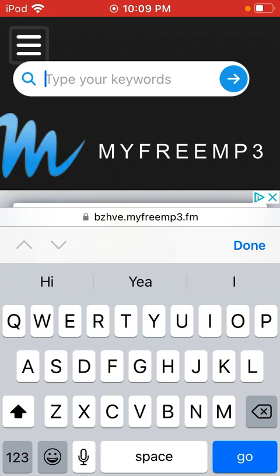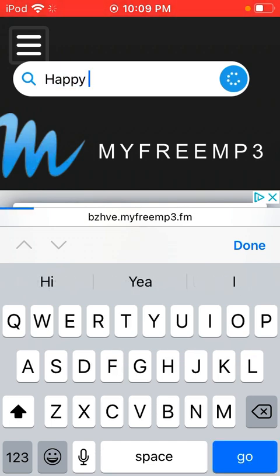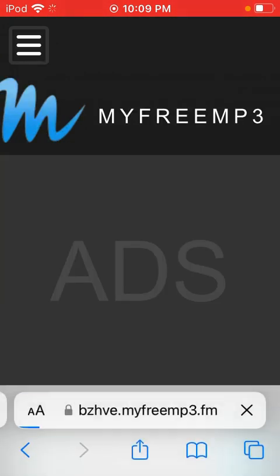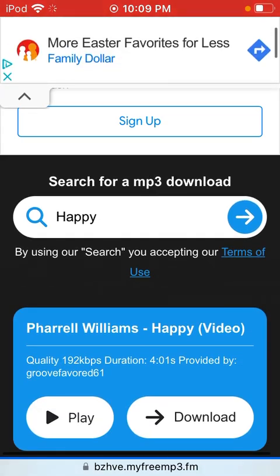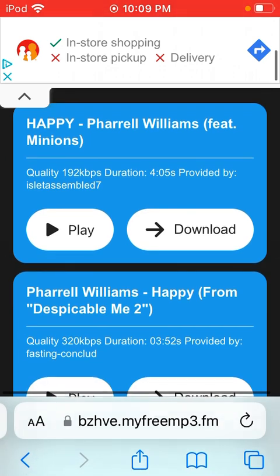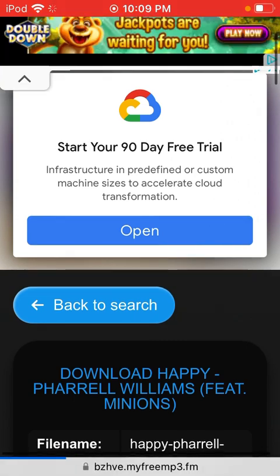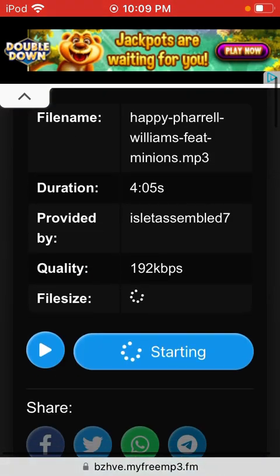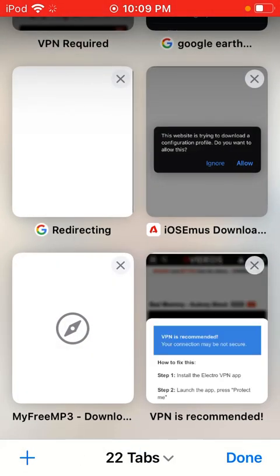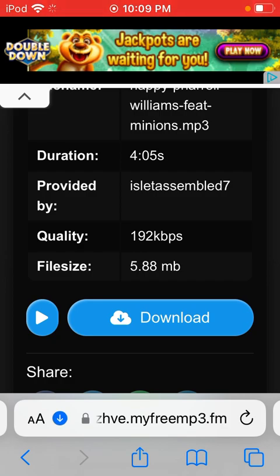Search up whatever song. Let's do Happy. Download that. I can't remember the song, I think this is the right one, yeah. And then you click download. It's probably going to bring you to a different website, so just go back into my MP3 and then click download. And once you see the little blue, it should be downloaded.